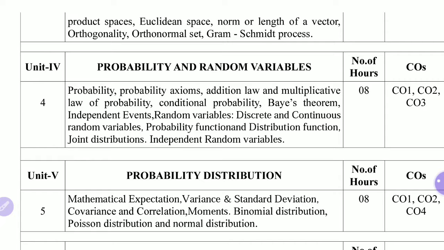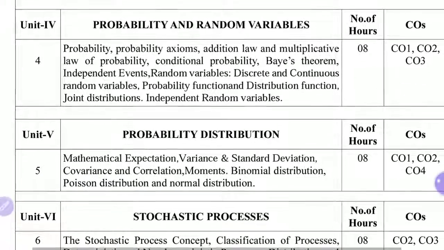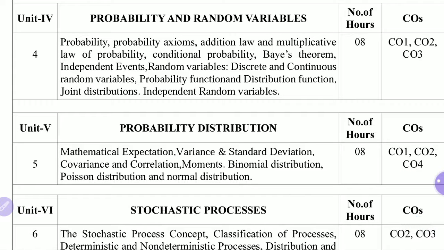Now after this, in unit number 4, we have the probability part. In unit number 4, we are going to study probability and random variables. It also requires 8 hours to finish, and it satisfies the outcomes CO1, CO2 and CO3. Course outcome 1, course outcome 2, course outcome 3.